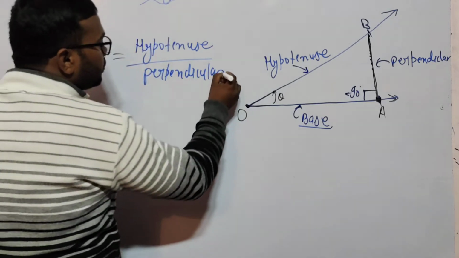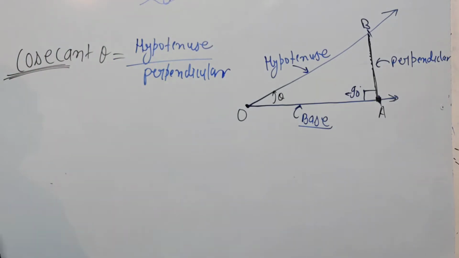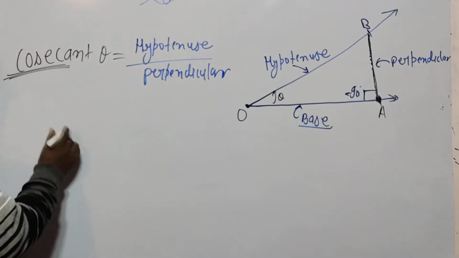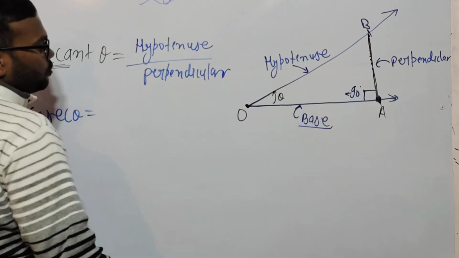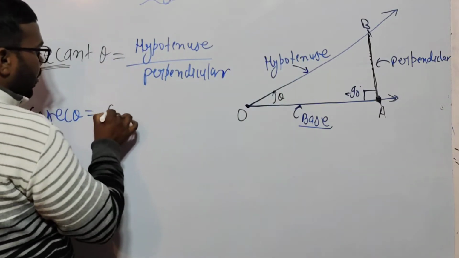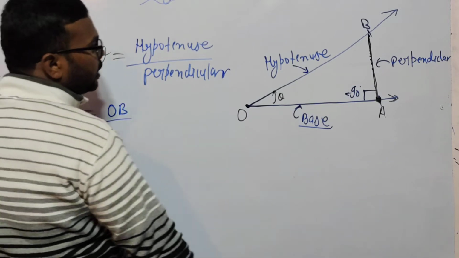That is very important. So cosec theta is equal to hypotenuse, which is your OB, and the perpendicular is AB.